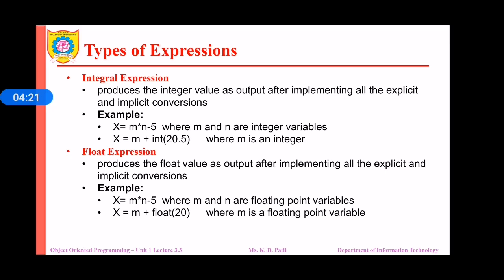Let us consider the second example. x is equal to m plus float of 20. Now here 20 is an integer value, but because of the typecasting, that value will be converted into float, and m is a floating point value, so float plus float we will get the output as a floating point value, and that's the reason it will be considered as a float expression.